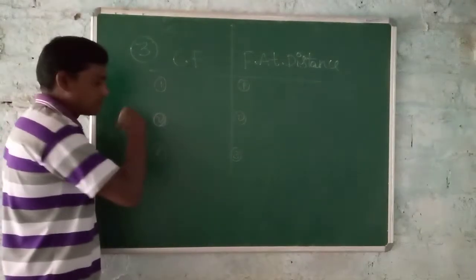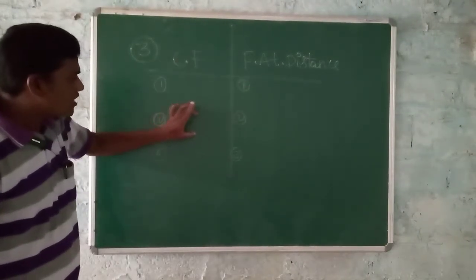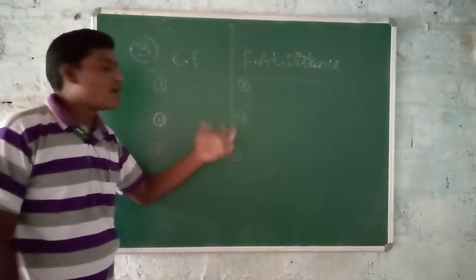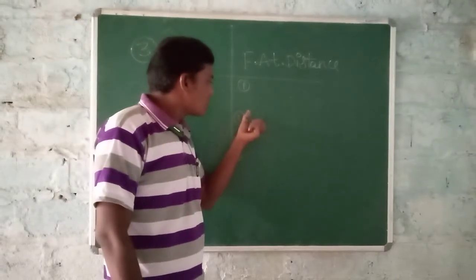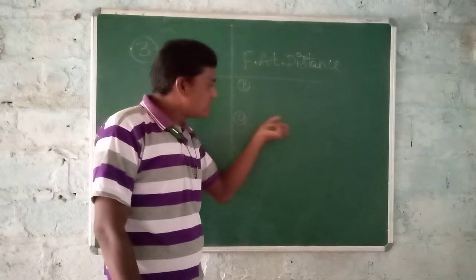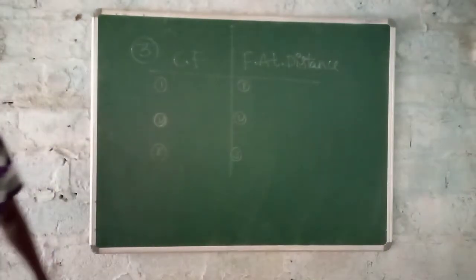The second one: contact force depends on the area of contact. Force at a distance, or non-contact force, depends on the distance between the two bodies.